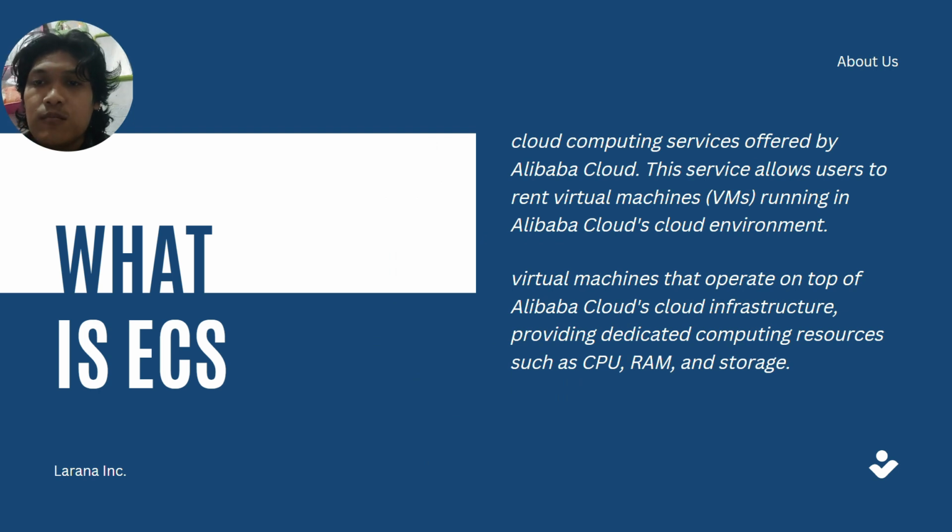ECS, Elastic Computer Service. What is ECS? ECS is a computing service offered by Alibaba Cloud. These servers allow you to run virtual machines in the Alibaba Cloud environment. Virtual machines that operate on top of Alibaba Cloud infrastructure, providing dedicated computing resources such as CPU, RAM, and storage.